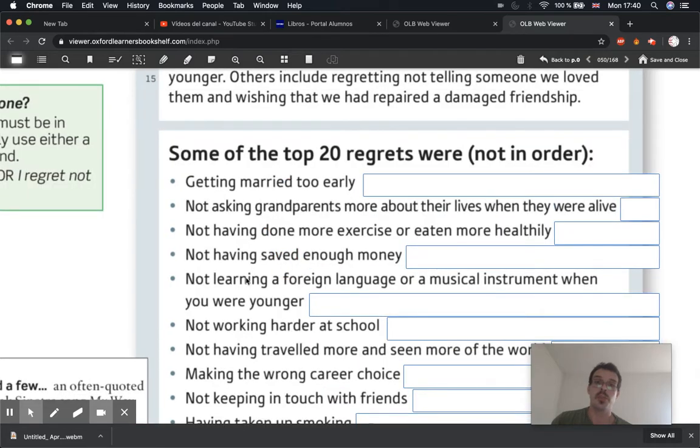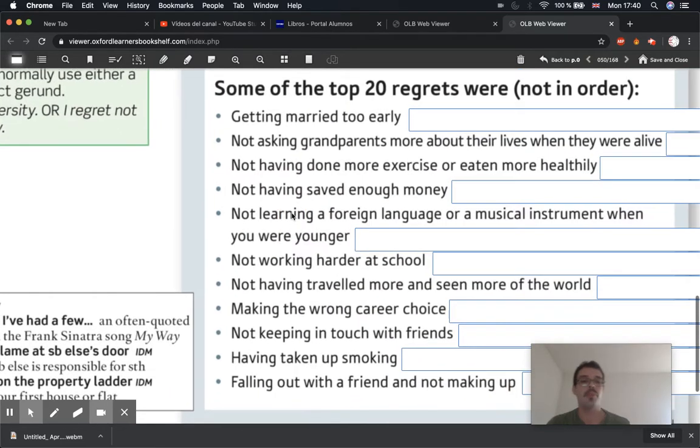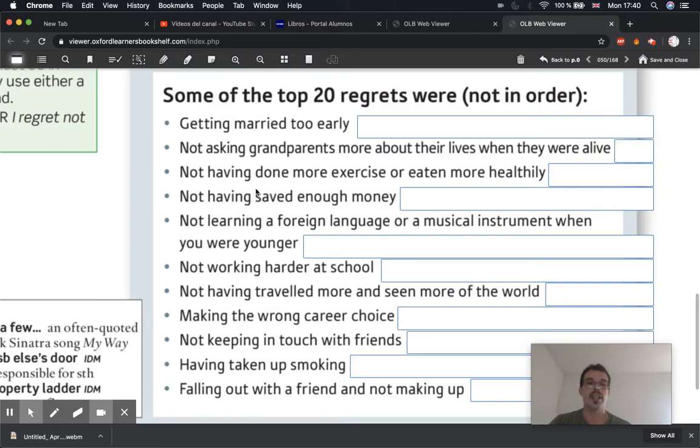So top 20 regrets. Now what I want you to do is put them in what you think is the correct order. So what is the number one regret? Right, number one. Yeah, whatever you think. And then order them down from 1 to how many are there? Yeah, number them from 1 to 11. Number 1 being the biggest regret of people in general.